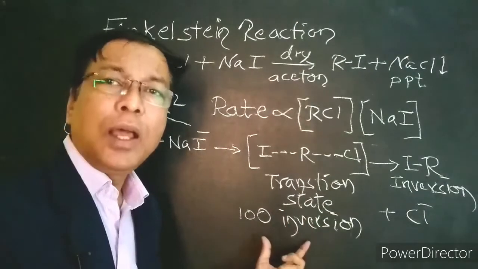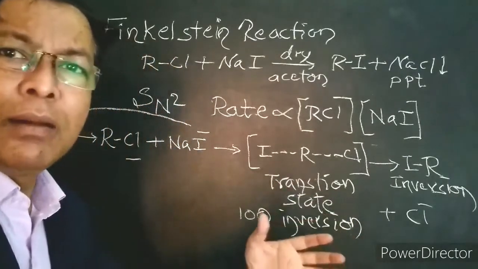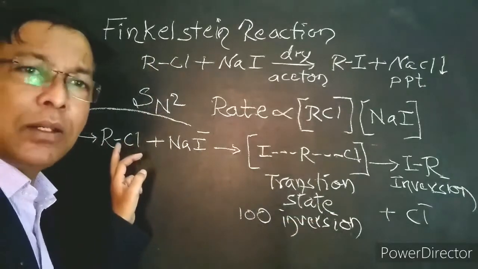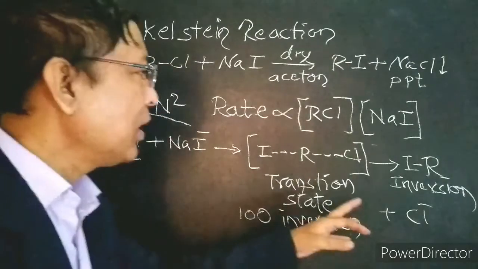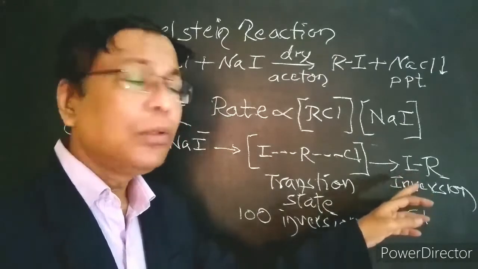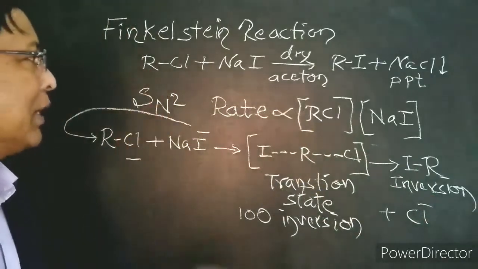What is inversion of the configuration? If nucleophile is at right side, in the product nucleophile appears at left side due to back attack of the nucleophile to the carbon atom.